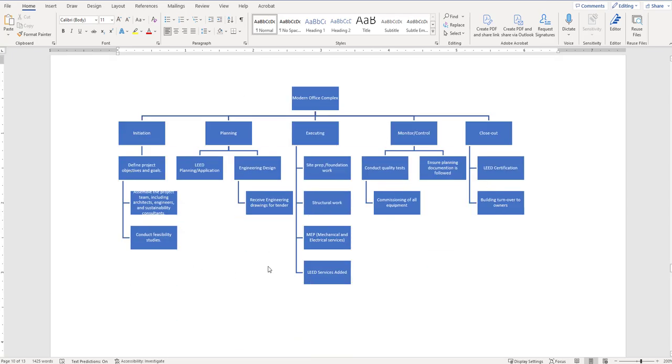When you're building this, I have this in a layout mode that's not landscaped. If you're landscaped, you can make this a lot bigger. I just have it as a layout. But I would say overall, this is what I'm looking for, something that looks like this. So I can just kind of go through and make sure that you have some understanding at the stages of what the work is going to entail. It should look different than mine. So please don't copy this. Use your own work, especially if you're not LEED certified. You shouldn't be adding LEED services. But this is kind of what I'm looking for in the work breakdown structure.